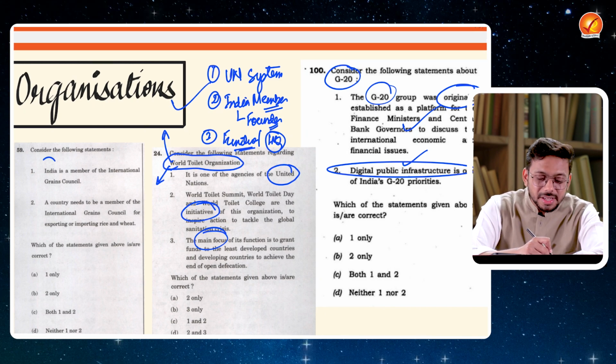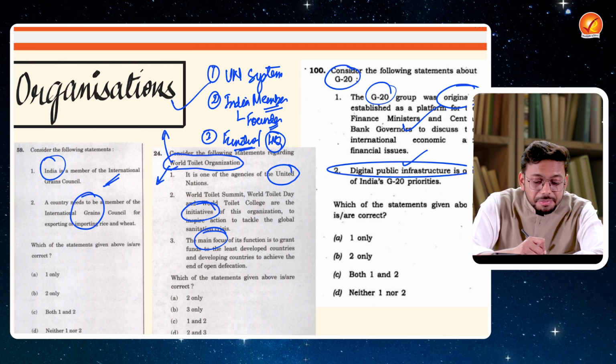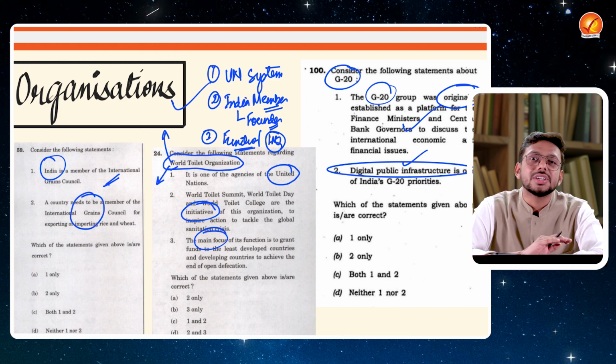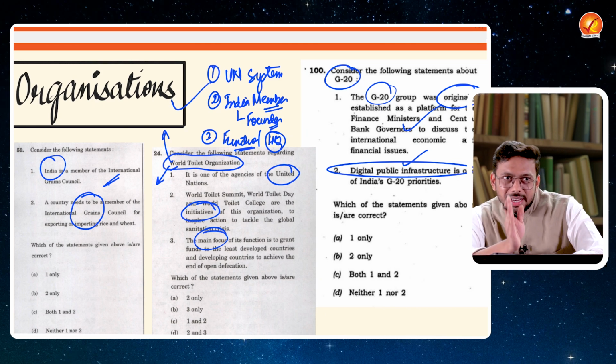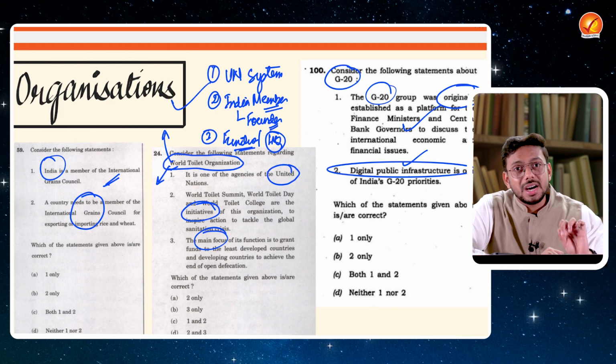Similarly, whether India is a member of the International Grains Council or not, and what is the dependence of India on the International Grains Council. How is the International Grains Council affecting India? So these are the dimensions under which UPSC asks the question.